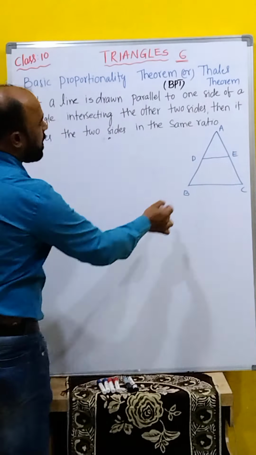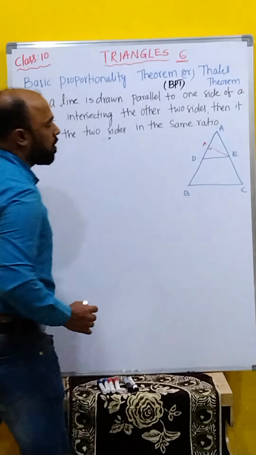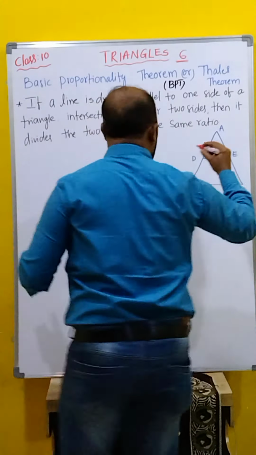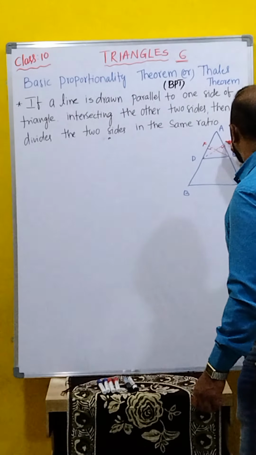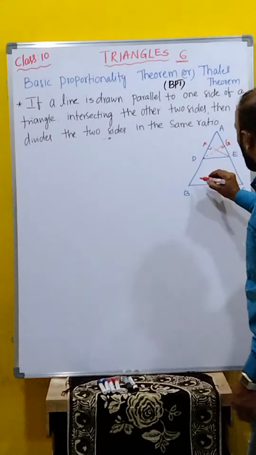Draw one perpendicular line here. Suppose I am selecting this as F. Here also one more perpendicular dotted line, 90 degrees, that is G. Join these two again.